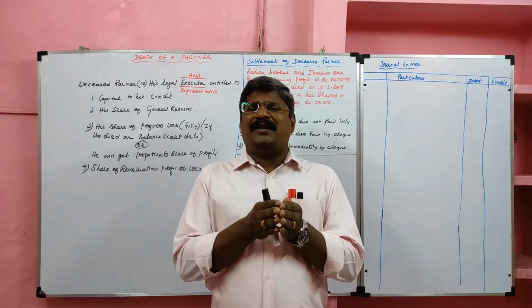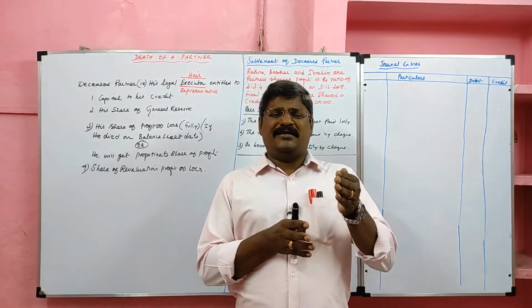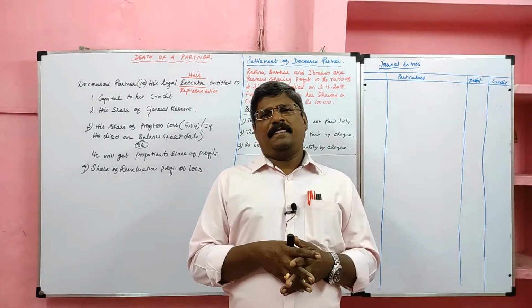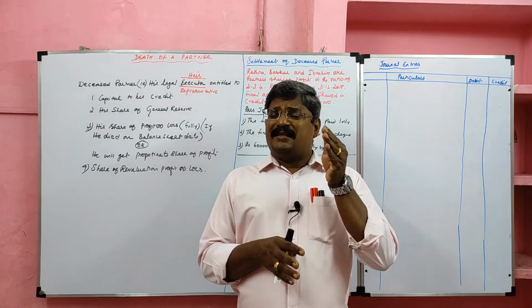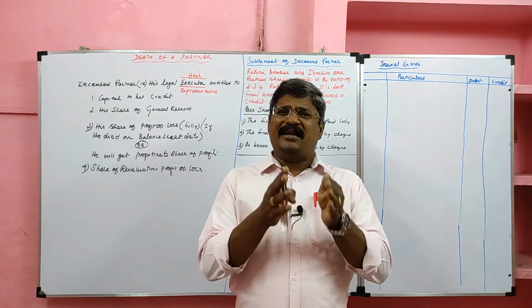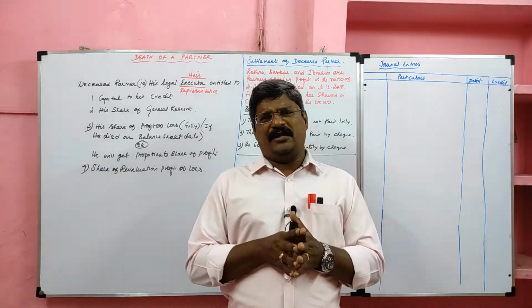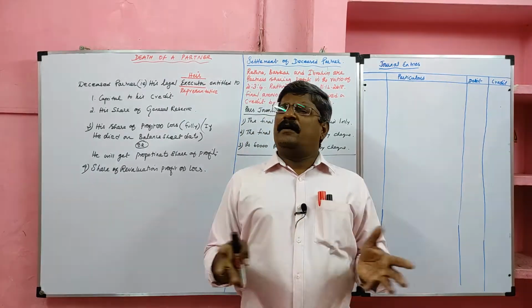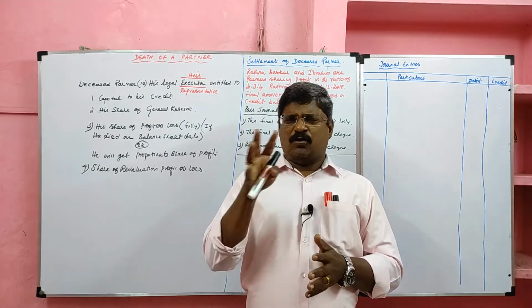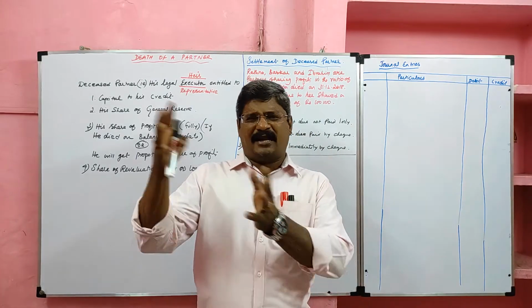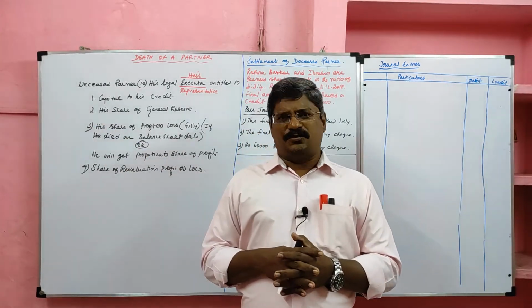If any partner died on the balance sheet date, that is the period ending date, he will get his share of profit fully. If he died on a particular date other than the balance sheet date, he will get the share of profit proportionately. Then he is entitled to revaluation profit or loss and we will settle the entire amount. The total interest of the deceased partner will be ascertained and transferred to his legal executor account.